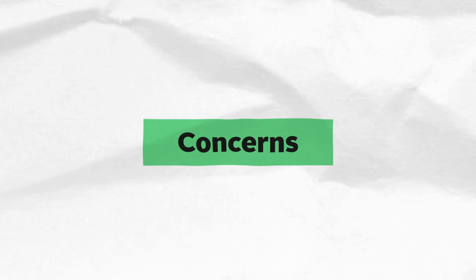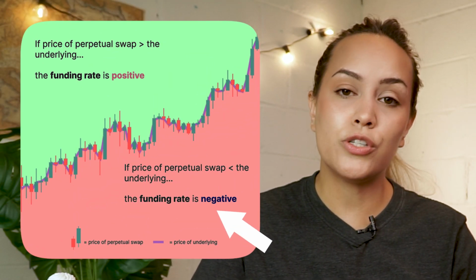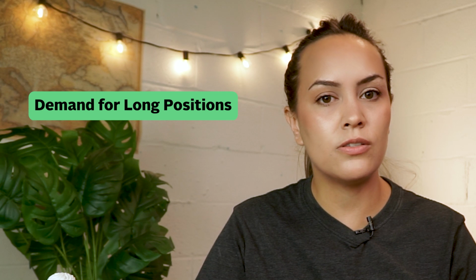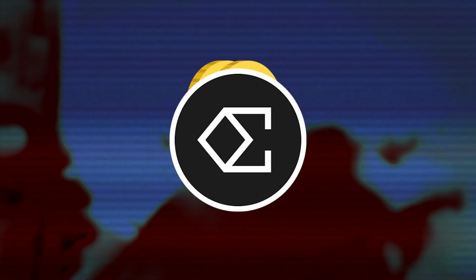Now, let's look at some of the risks with Ethena's model and how they are being addressed. As USDe relies on positive funding rates from delta hedging to accrue yield, a key concern presents itself during periods of negative funding rates, which occurs when demand for long positions declines significantly. Remember that when funding rates are negative, it means that Ethena would have to pay the funding rate in order to hold on to its short positions.